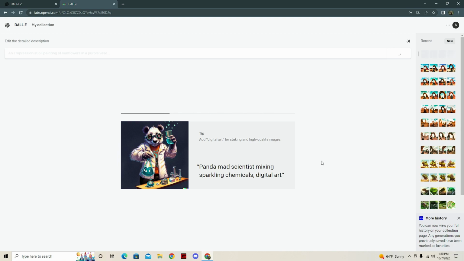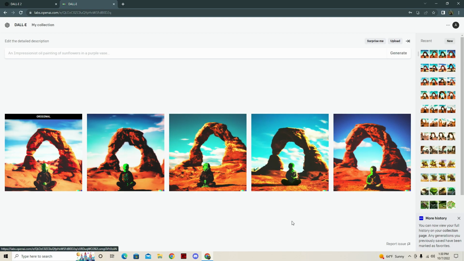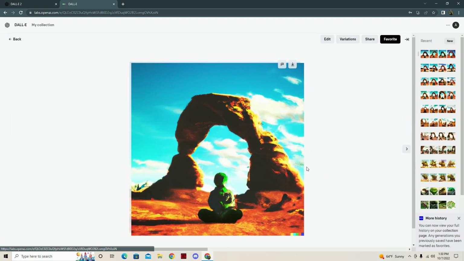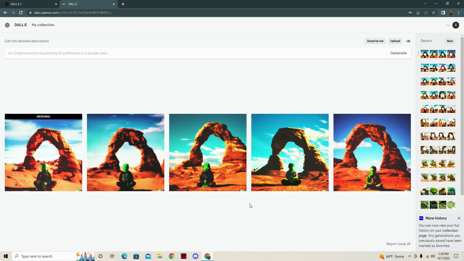Oh, look at that. Tip: and digital art for striking and high quality images. Okay. Neat. Oh, yeah, we can get some super neat photos out of this. Like, look at that. That's pretty cool. All right. I think that'll wrap that up. I'm going to go ahead and grab a different image and then come back, and then we'll play around with that and see what we can make out of it.